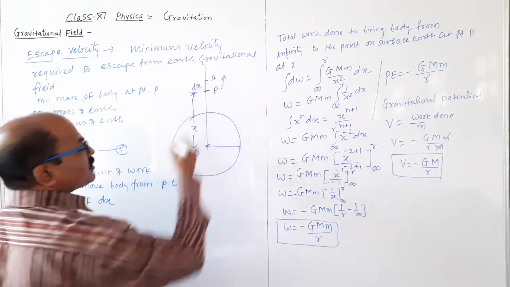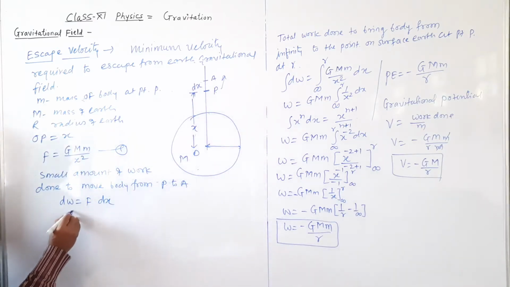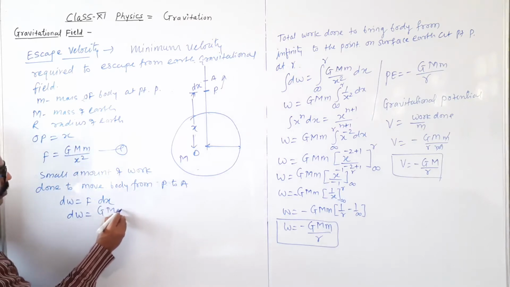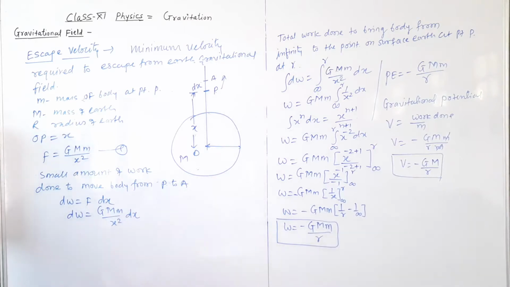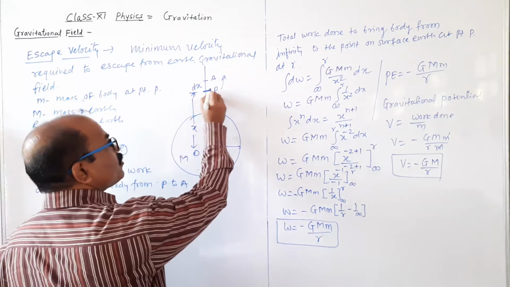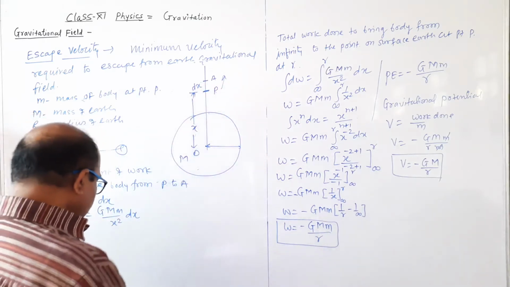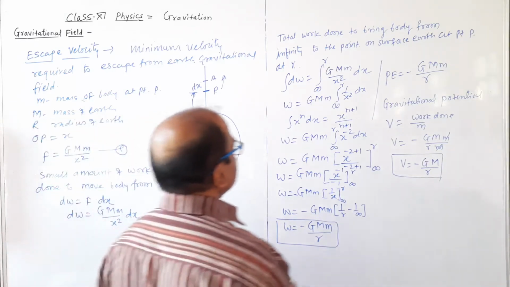This displacement is कितना? dx. So the amount of work done dW equal to F, G capital M small m divided by x square into dx. This is the small amount of work done to move the body from point P to A. Move करने के लिए इतना work done है. So what is the total work done?